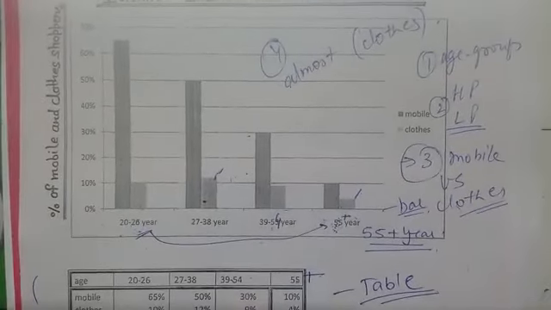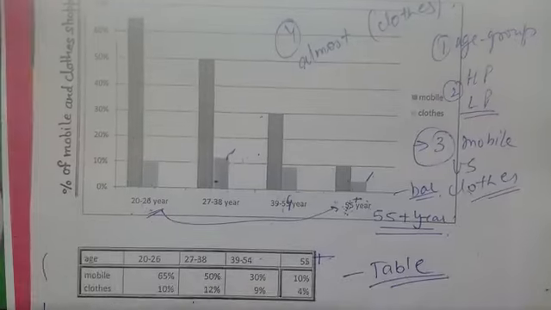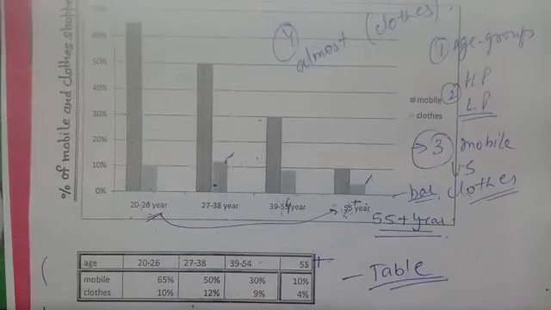The examiner says what I need from you: not explanation, just how. I don't need a reason from you why it happens. I want to know how it happens. What percentage change is there?